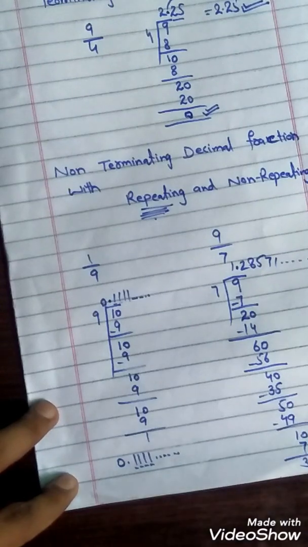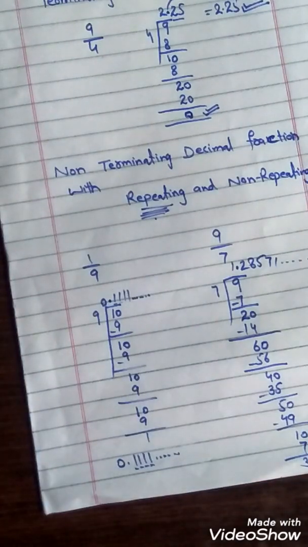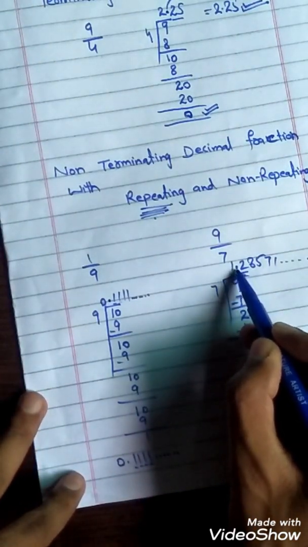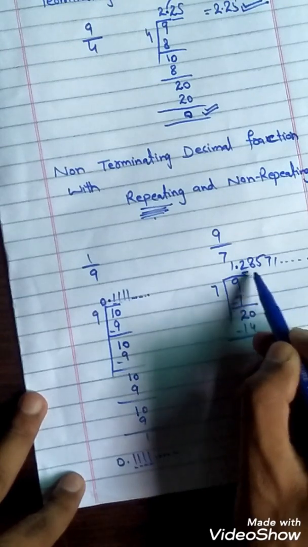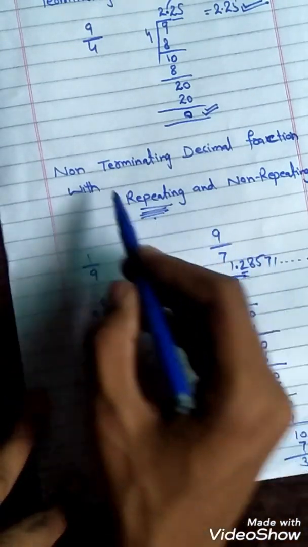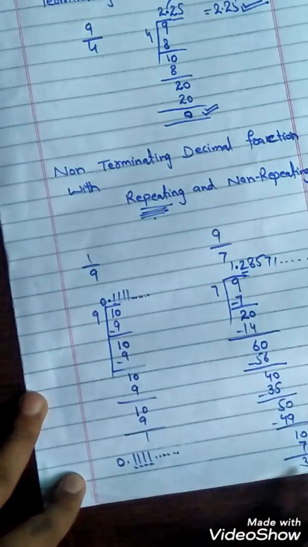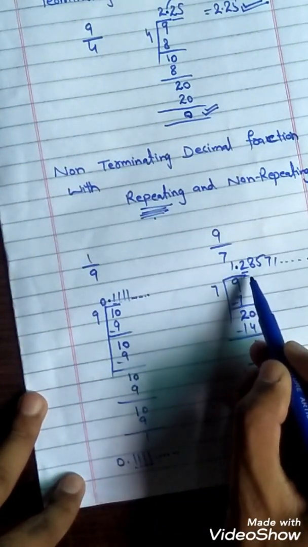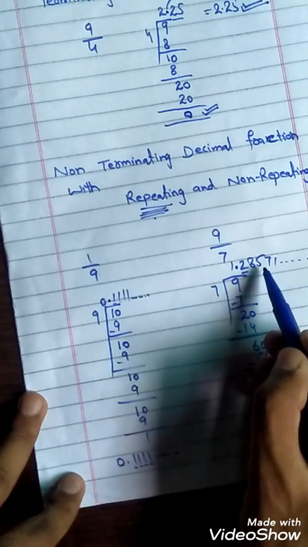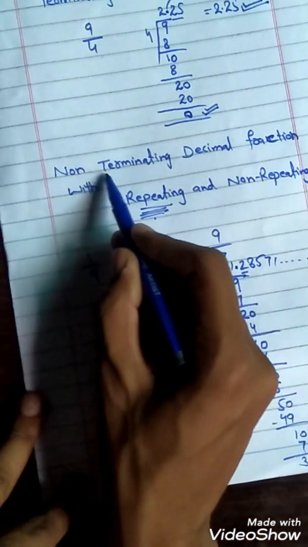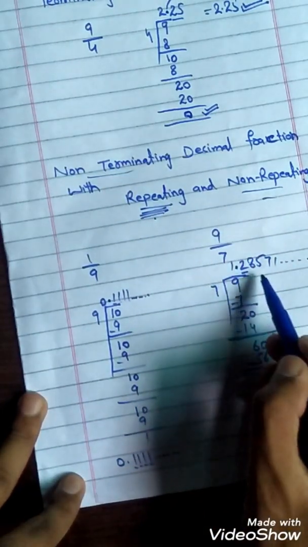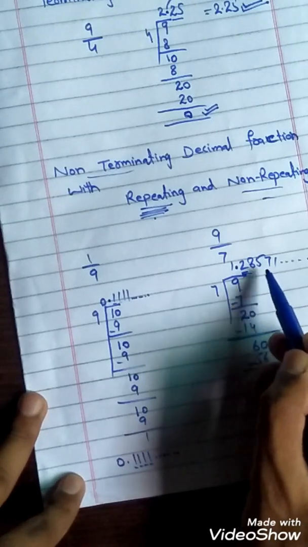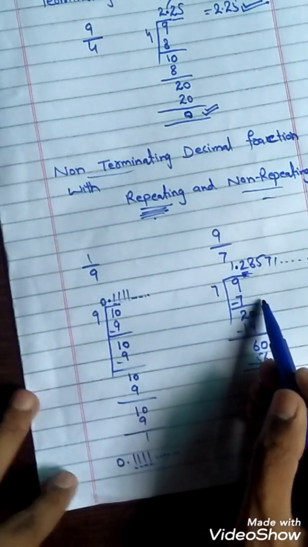Students, the digits after the decimal point are not repeating; the digits are different, but it is also non-terminating because the division process does not end and the digits after the decimal point are infinite. So this is an example of non-terminating and non-repeating decimal fractions.